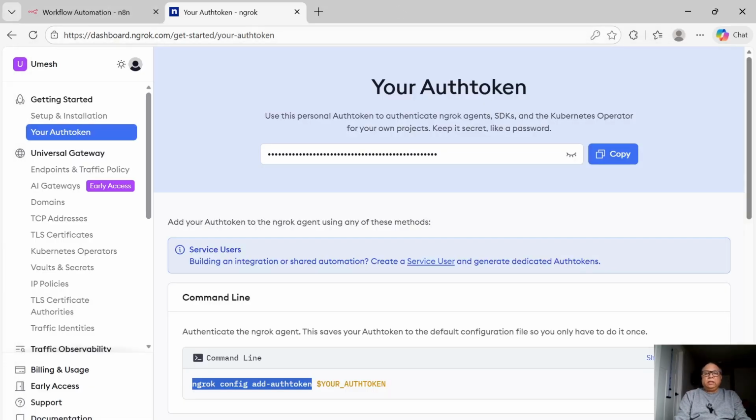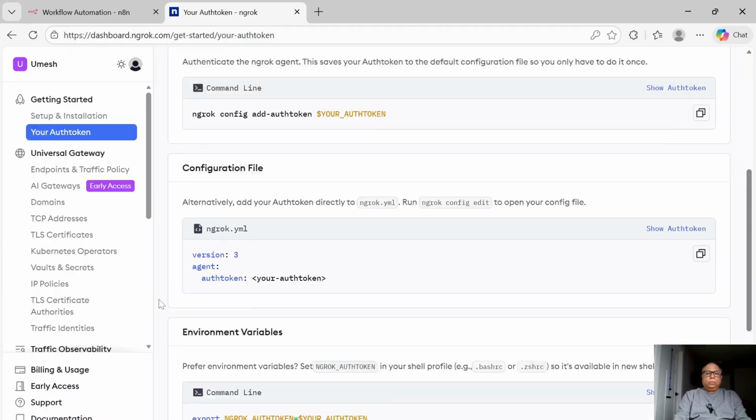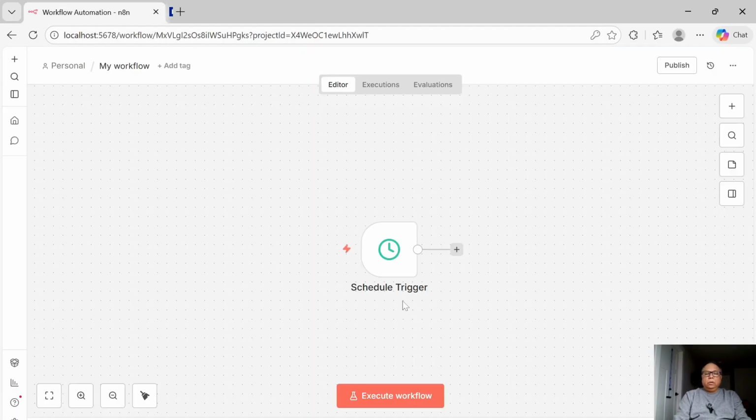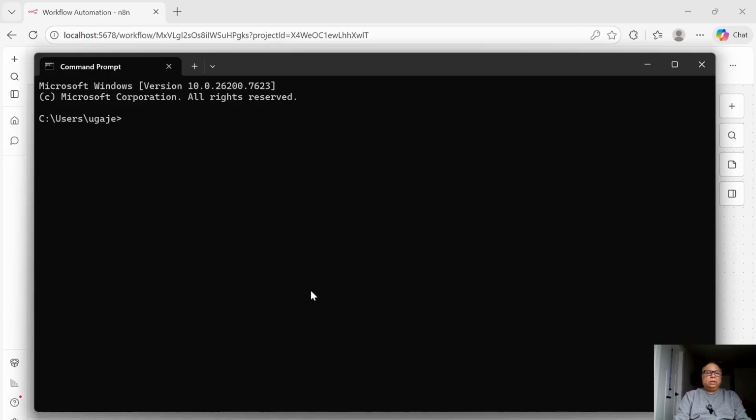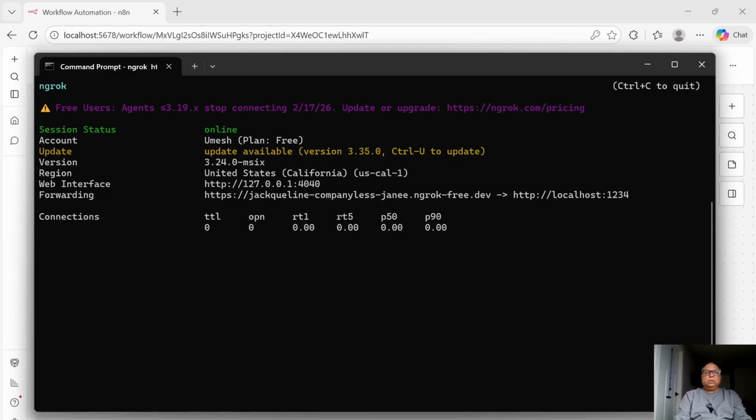Now to start Ngrok, you basically go back to the same command line and say Ngrok http. Let's make sure we have Ngrok installed. It's out here, so that's good. That's Ngrok http and the port that you would like to connect to. So this is what it is.